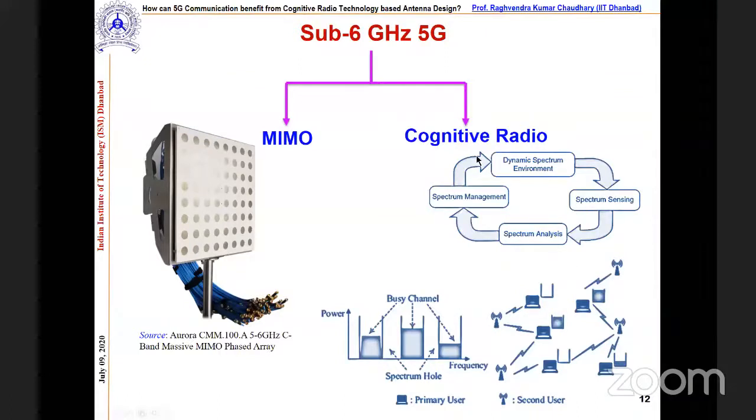Now, what are we doing? We are combining these two things, MIMO and cognitive radio. If you see the research work done in this area, you will see that for the different schemes of cognitive radio, let's say for interweave, they design different antennas. For underlay, they define a different antenna. I'll explain what interweave and underlay are.